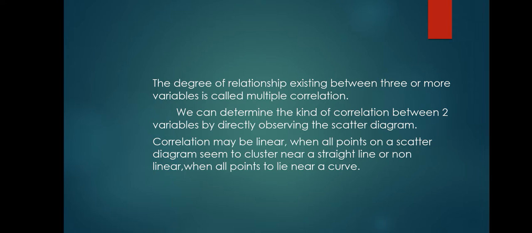We can determine the kind of correlation between two variables by directly observing the scatter diagram. Correlation may be linear when all the points on a scatter diagram seem to be clustered near a straight line, or it may be non-linear when all the points lie near a curve.